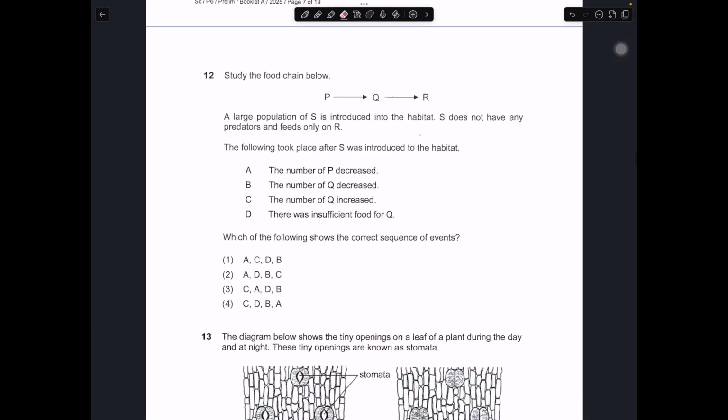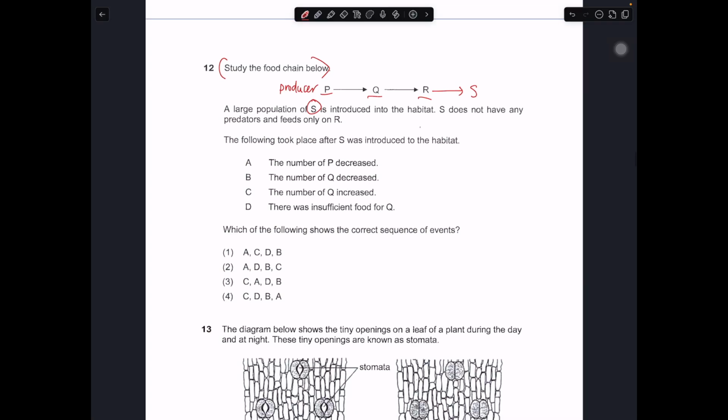Okay, so let's go through question 12. Study the food chain below. So we have P, Q, and R. Obviously P is the producer. It is eaten by Q and Q is eaten by R. In this case, they say that a large population of S is being introduced. S does not have any predator but feeds on R only. So S should look something like this in this food chain.